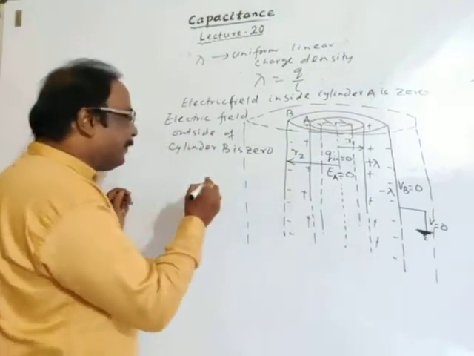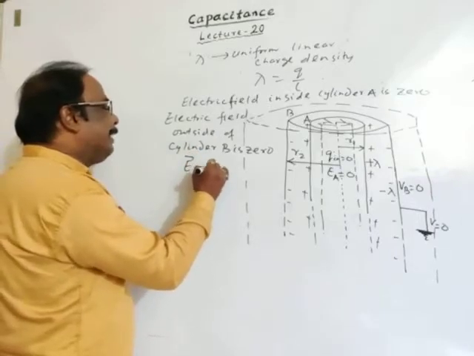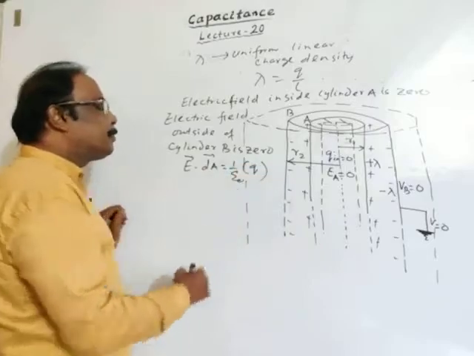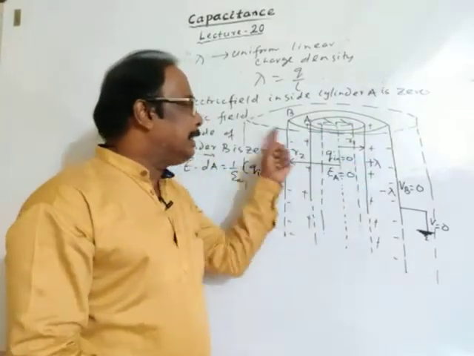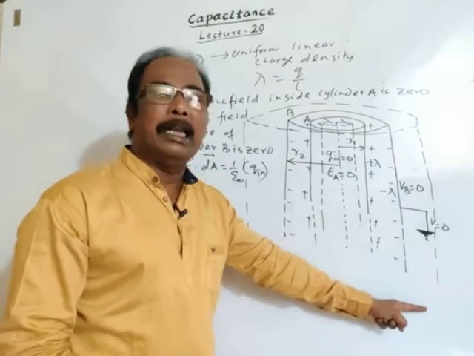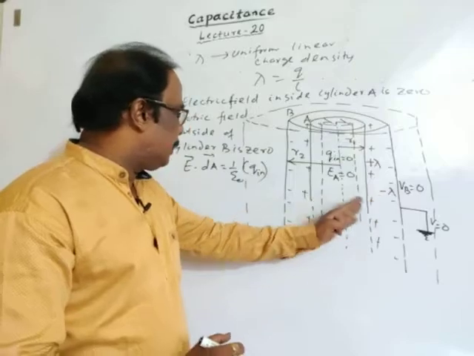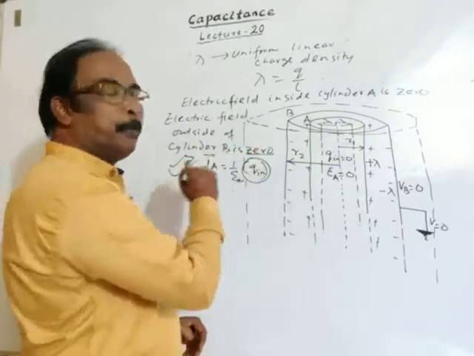As we know, according to Gauss law, E dot dA is equal to 1 by epsilon naught times the charge enclosed, means charge inside. So inside this imaginary cylindrical region, means Gaussian surface, there is no charge. So charge is zero. So electric field is zero.